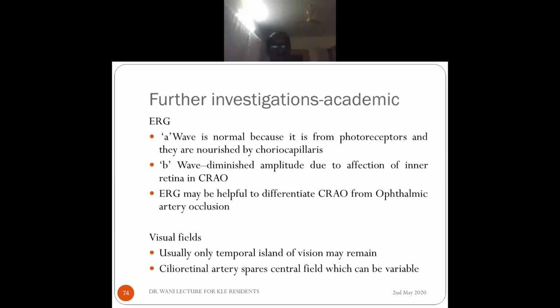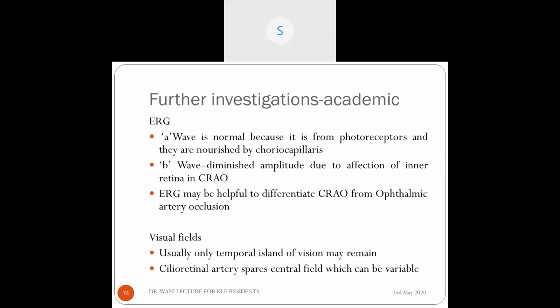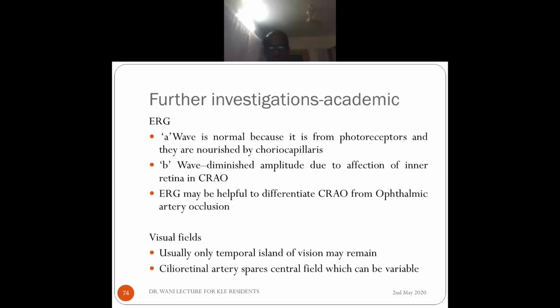So these investigations, ERG and visual fields, are more of academic nature. They don't have much practical value. So in ERG, A wave is normal in case of central retinal artery occlusion because photoreceptors are nourished by the choriocapillaries, and A wave is generated by the photoreceptors usually. B wave is generated by Muller cells, and it is diminished because the central retinal artery supplies the inner retina from where the B wave originates. But it is useful to differentiate CRAO from ophthalmic artery occlusion because in ERG of ophthalmic artery occlusion, both A and B wave are affected. Is it clear?